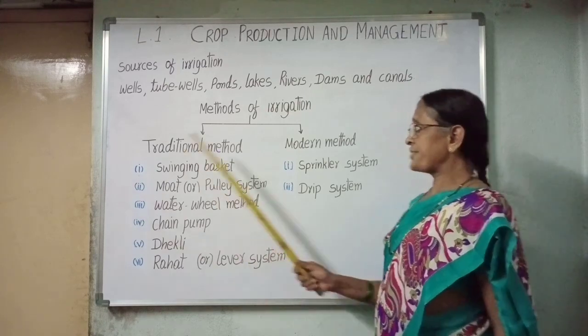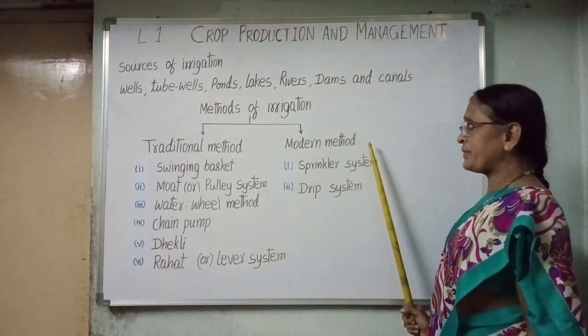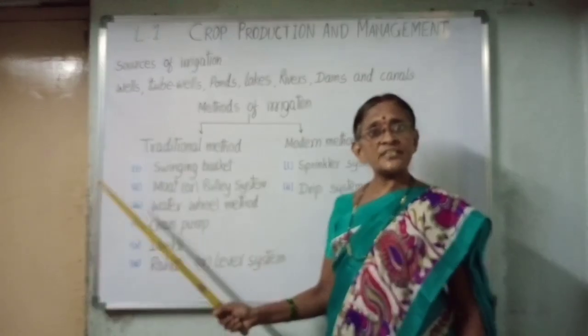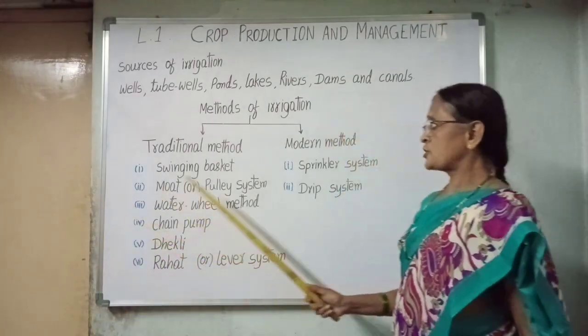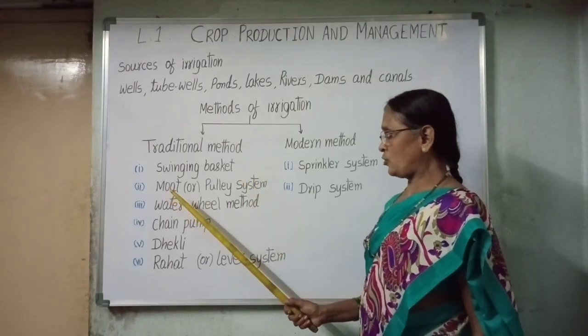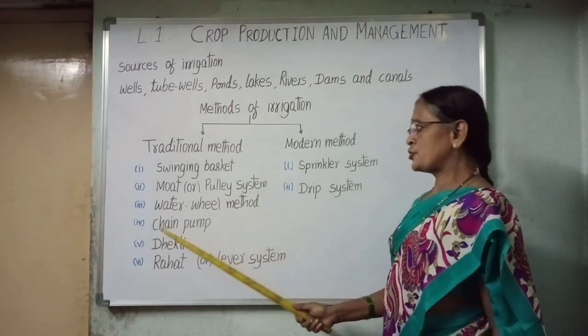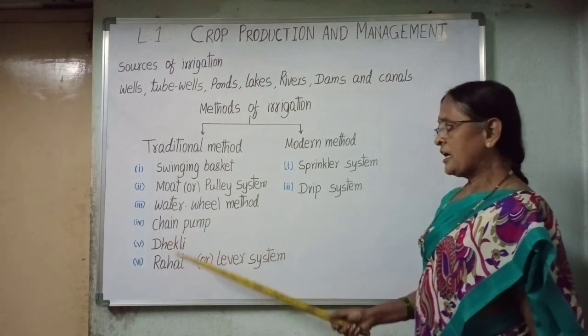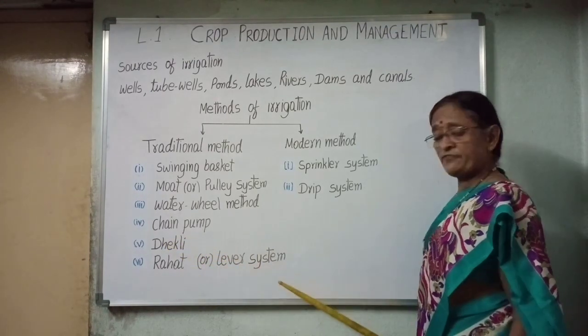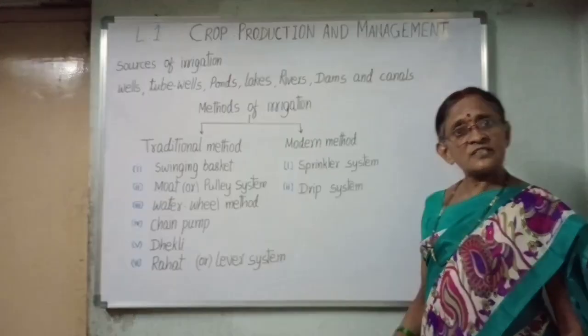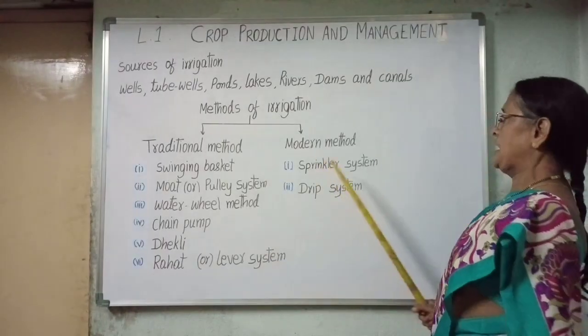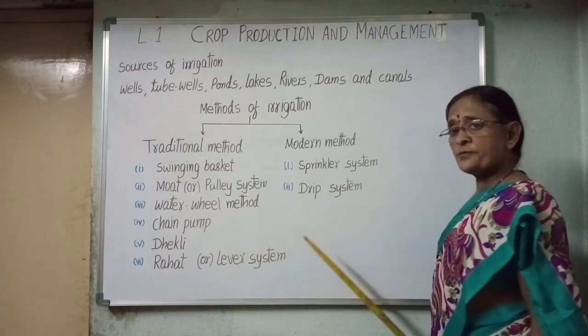They are traditional method, modern method. The various traditional methods are swinging basket, moat or pulley system, water wheels method, chain pump, dhekli, rahat or lever system. Modern methods are of two types, sprinkler system, drip system.